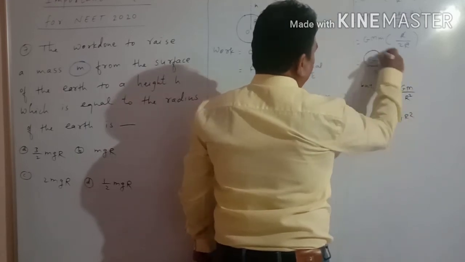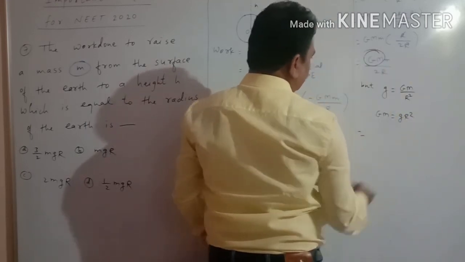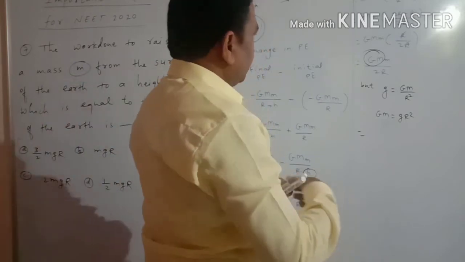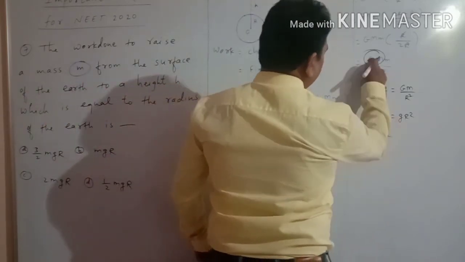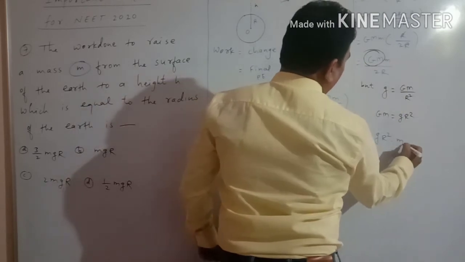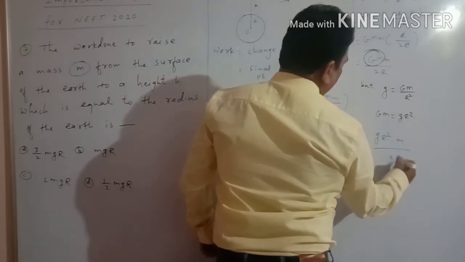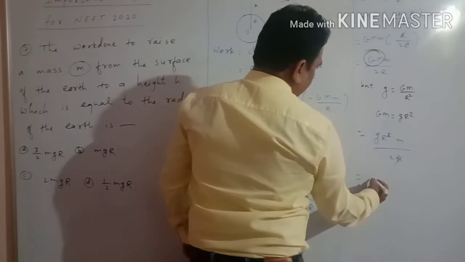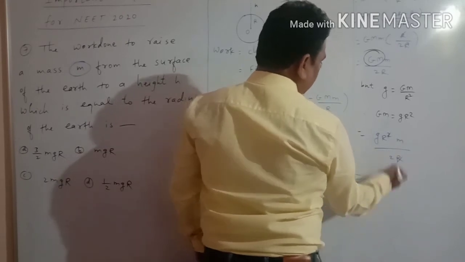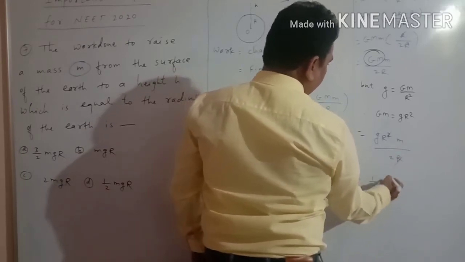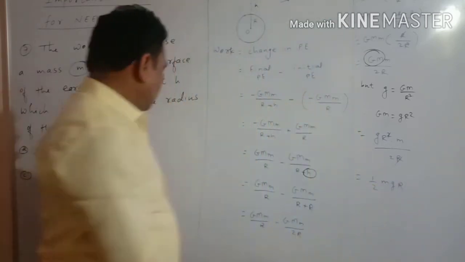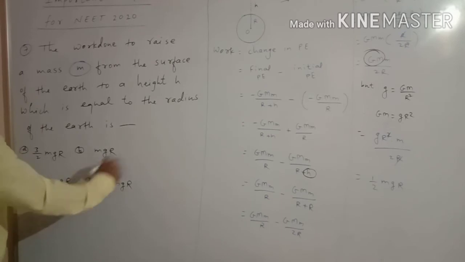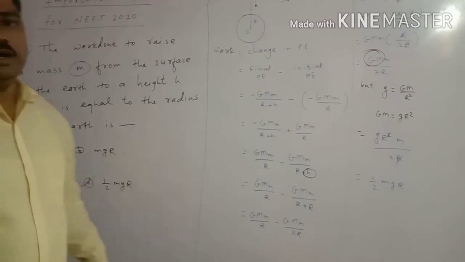So instead of GM, we can write gR square. So this equation becomes gR square into m upon 2R. So one R will get cancelled, and the solution is 1 by 2 mgR. So the correct option is the last option, that is 1 by 2 mgR.